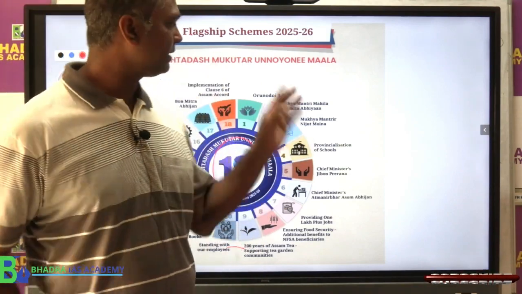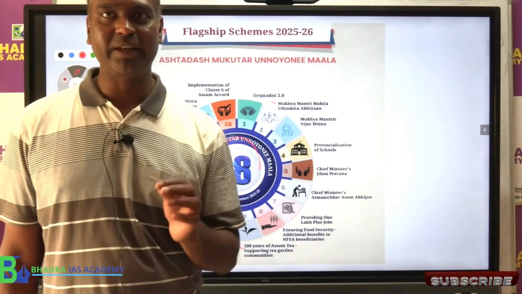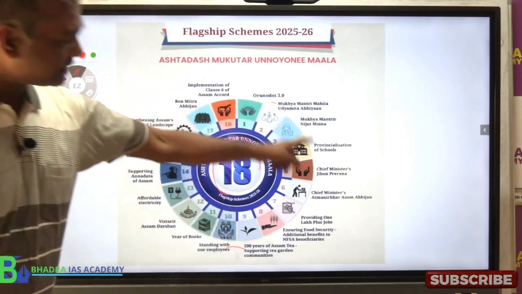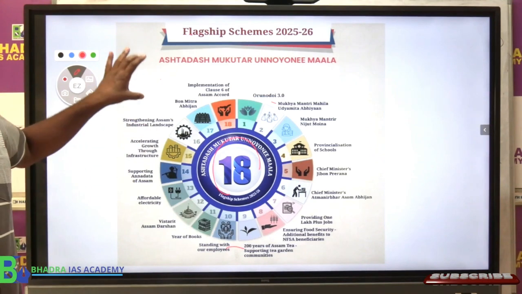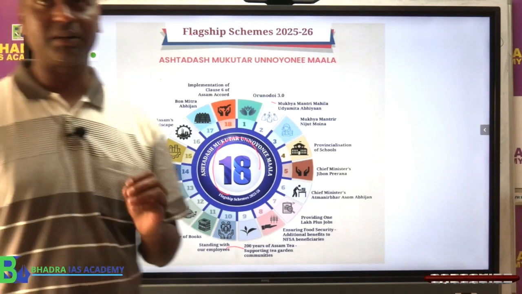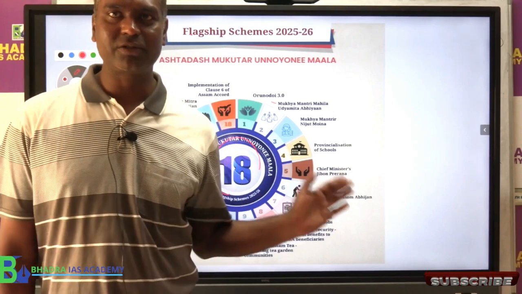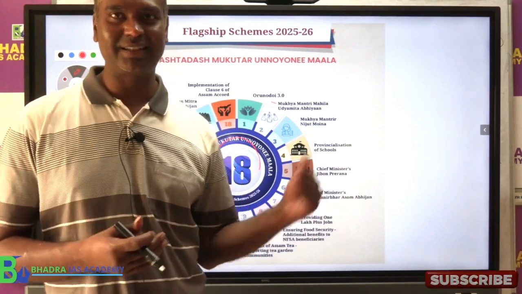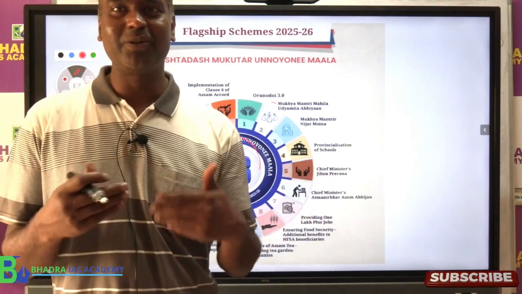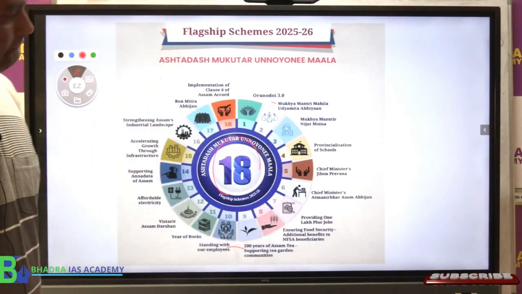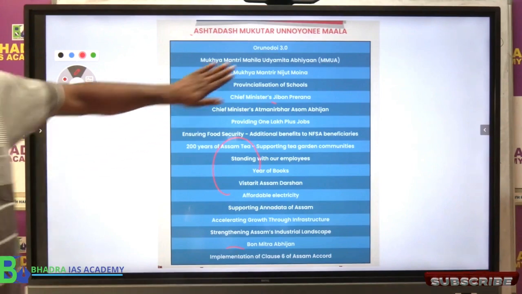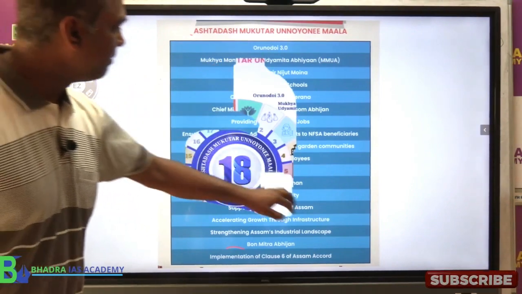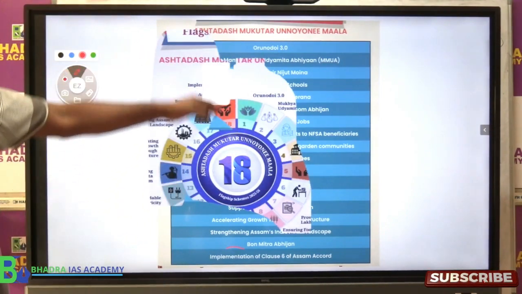We will discuss each and every point of this क्योंकि exam में any of these schemes can be asked in prelims. Understand? So these 18 flagship schemes of Assam government are very important and it is going on for last few years. This 18 what we call Unyoni Mala is still going on. Now other than that, the same thing government has highlighted here. What are the major announcement also?